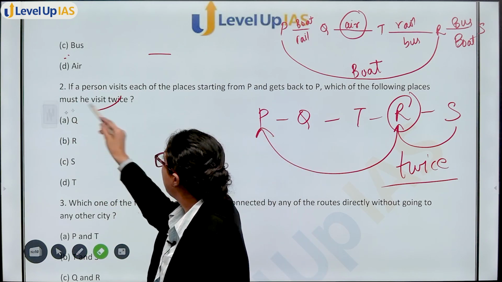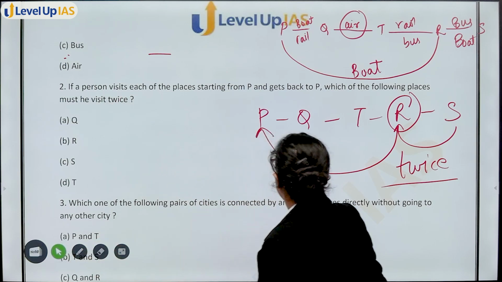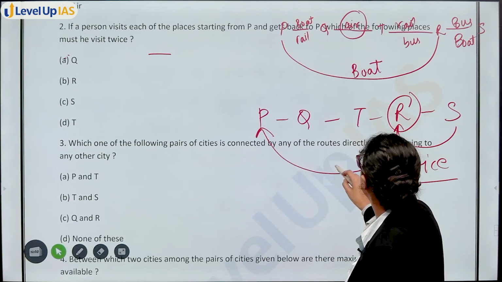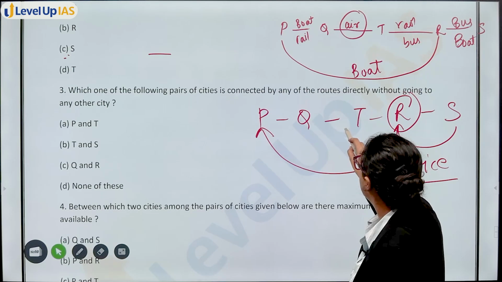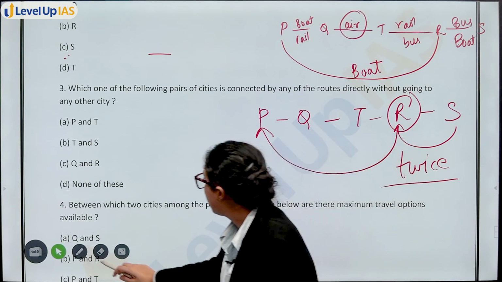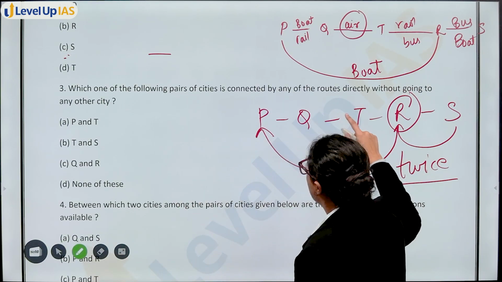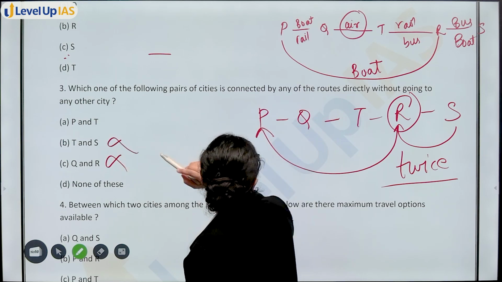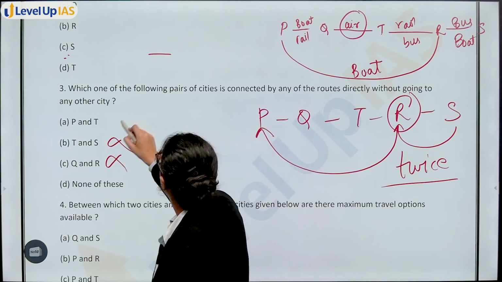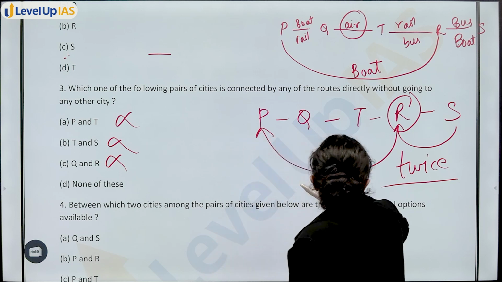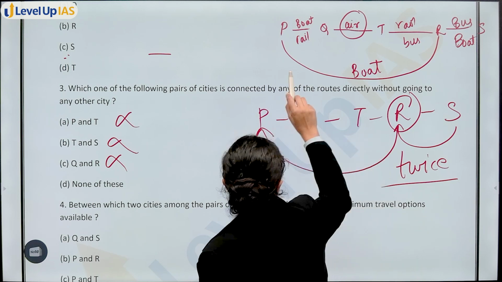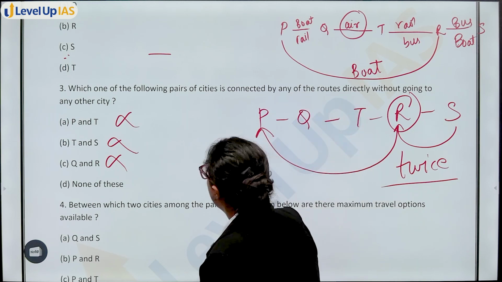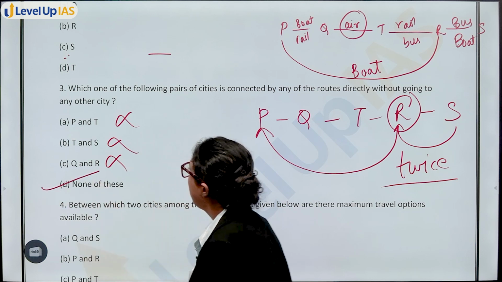Which one of the following pair of cities is connected by any routes directly without going to any other city? Okay, so which is connected directly? Q and R not connected, T and S not connected, P and T not connected. Any of the routes directly? Yes, no, none of these is connected directly. So none of these will be your answer.